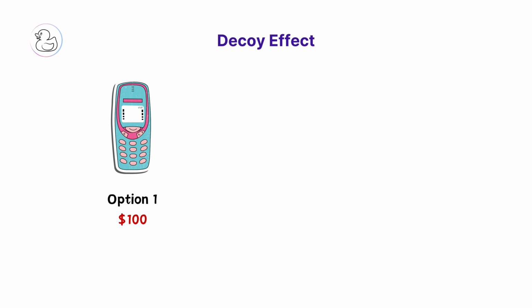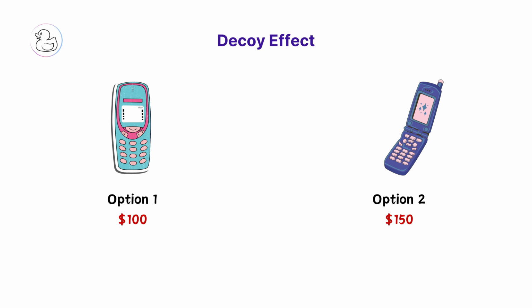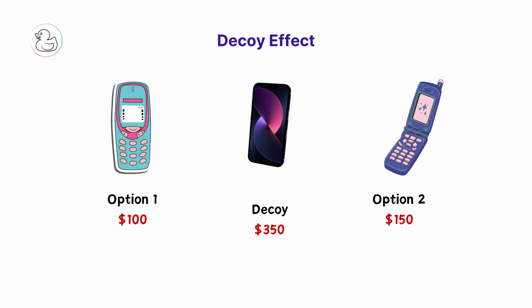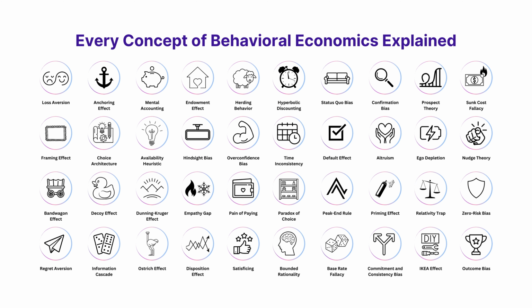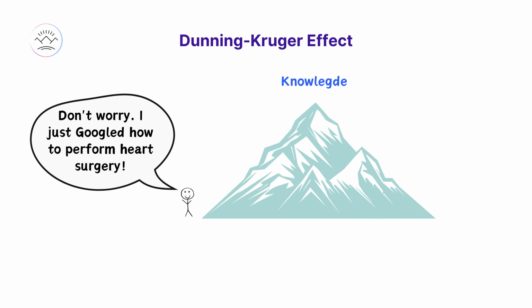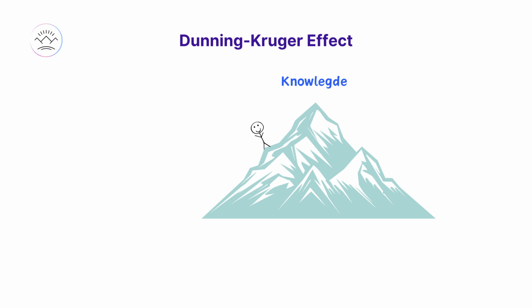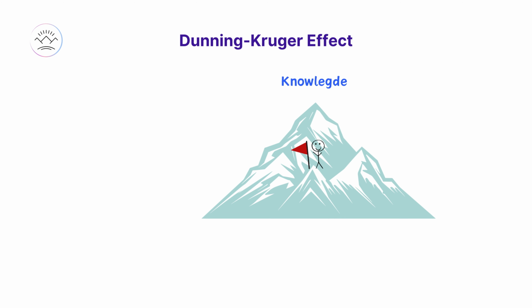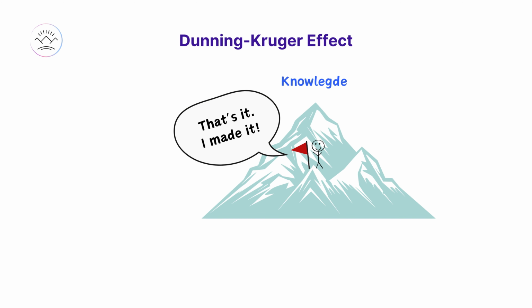Decoy Effect. When consumers change their preference between two options when presented with a third option that is asymmetrically dominated, inferior to one option but not both, making the dominant option more attractive. Dunning-Kruger Effect. A cognitive bias wherein people with limited knowledge or competence in a domain overestimate their own ability, while experts underestimate theirs, misjudging their level of expertise.